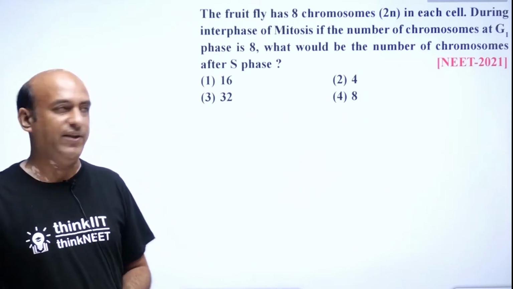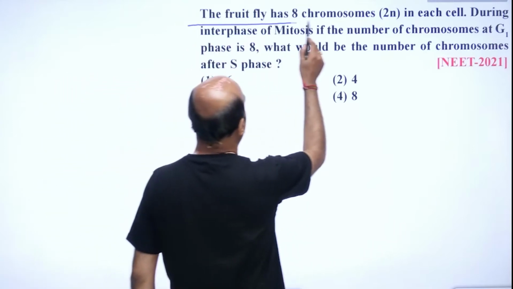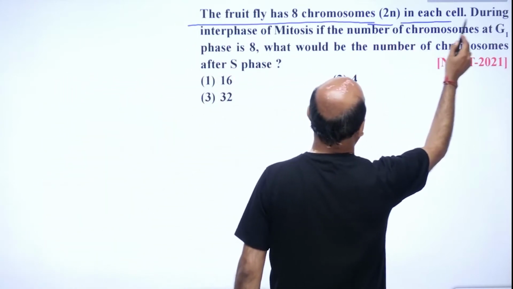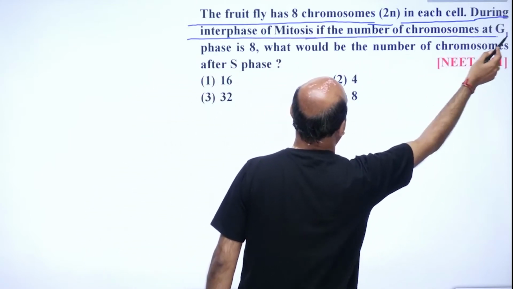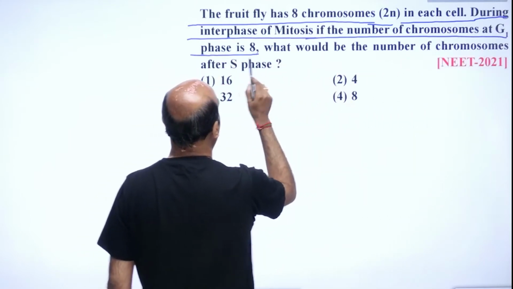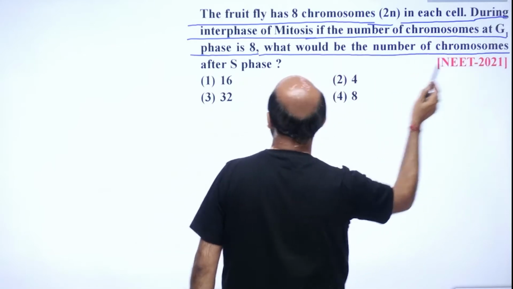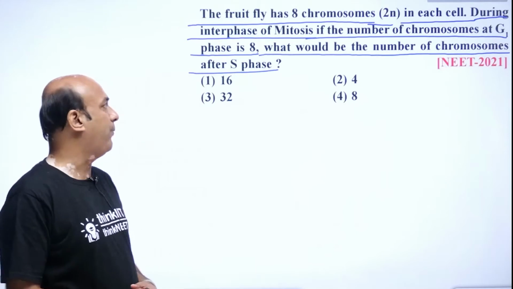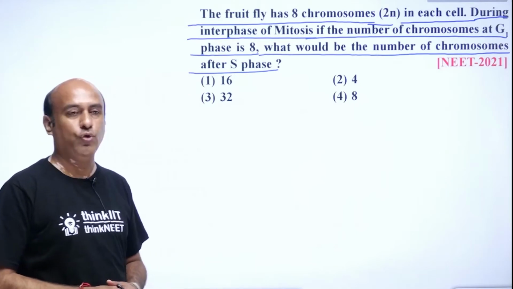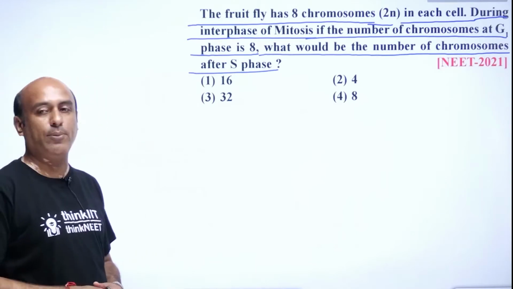Here the question is, the fruit fly has 8 chromosomes, 2n, in each cell. During interphase of mitosis, if the number of chromosomes at G1 phase is 8, what would be the number of chromosomes after S phase? Student, here the options are option number 1, 16, option number 2, 4, option number 3, 32, and option number 4, 8.